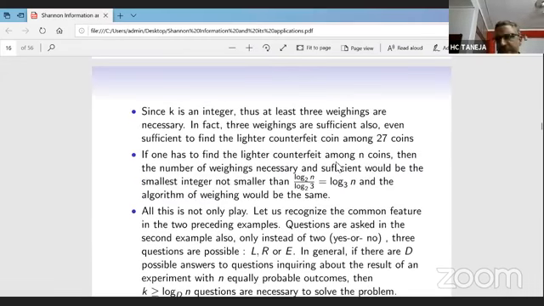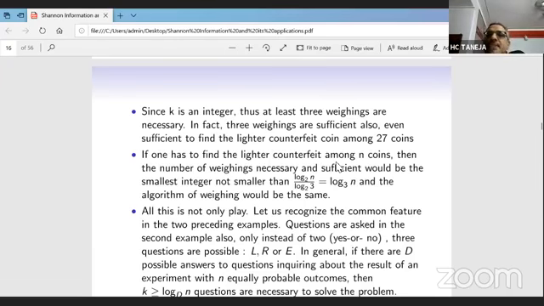We can very easily check that: divide the 25 coins in 3 parts. Of course, equal division cannot be done. That's 8, 8 and 9. In the first stage, we can put the 8 on one pan, the second 8 on the other pan, and 9 on the ground. Then we will be able to identify the group containing the coin. And similarly, in the second weighing and third weighing, we can identify the coin.